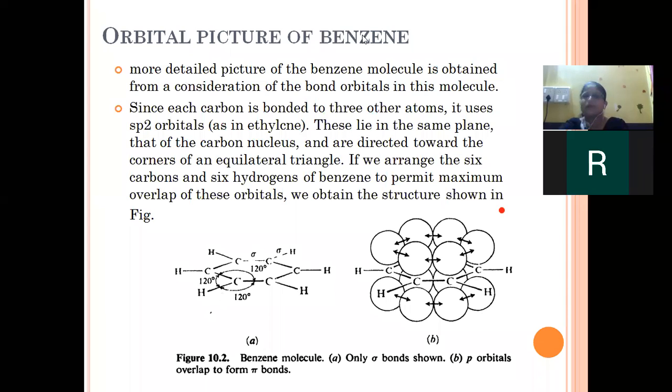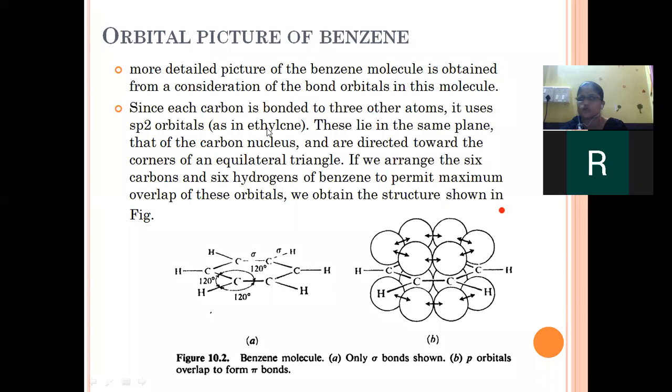So how will the benzene molecule be represented in orbital theory? A more detailed picture of the benzene molecule is obtained from a consideration of the bond orbitals in this molecule. Since each carbon atom is bonded to 3 other atoms, see, if I consider this carbon atom, it is bonded to this carbon atom and 1 hydrogen atom. So each carbon atom in the benzene ring is bonded to 3 other atoms. So which type of hybridization does it use? sp2 hybridization, as in the case of ethylene.